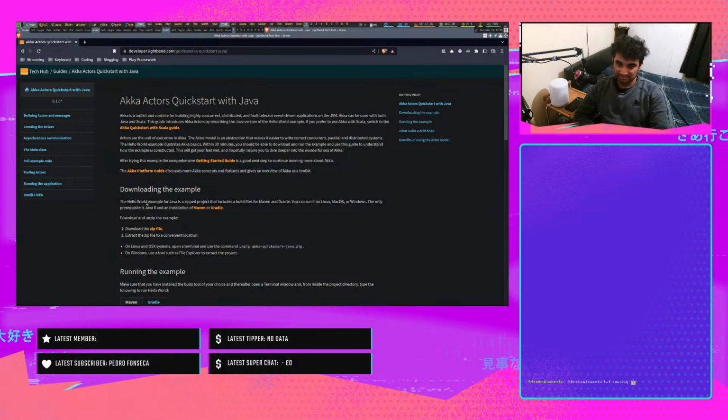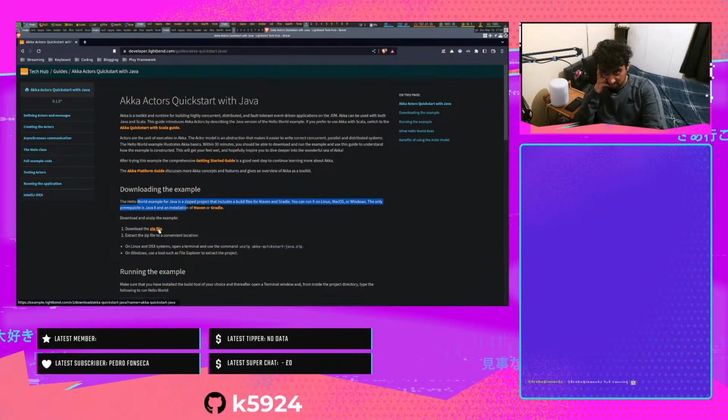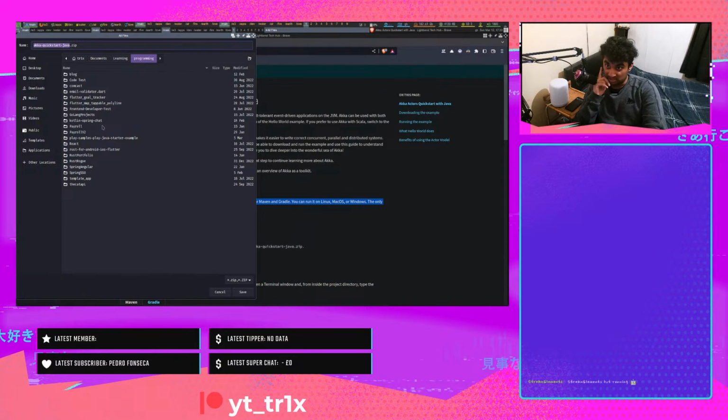Anyway, a real example for Java is a zipped project that includes a build file for Maven and Gradle. Nice, they understand that people use Linux like me. The only prerequisite is Java 8 and installation of Maven and Gradle. That's fine. I'm gonna grab this. That took a while, didn't it? Let me just save this.